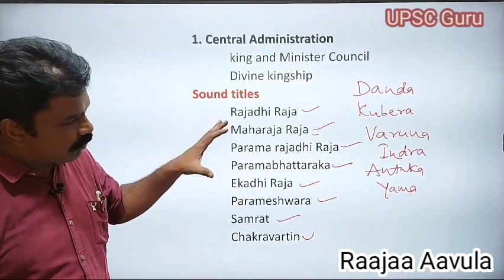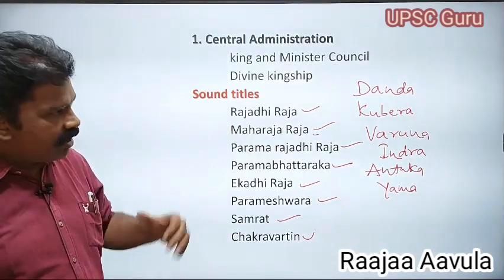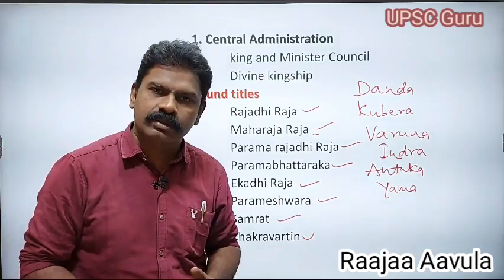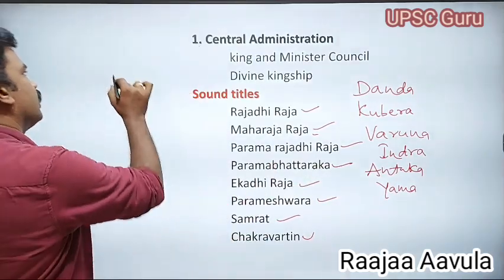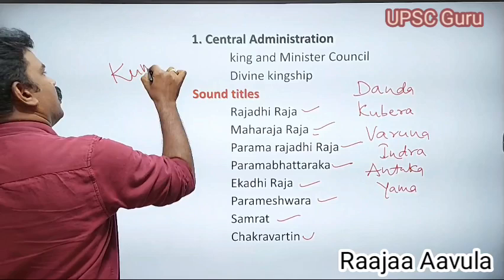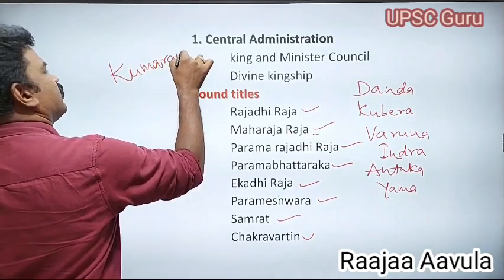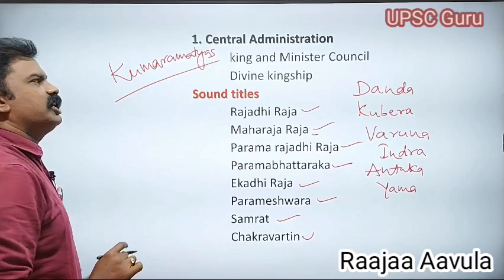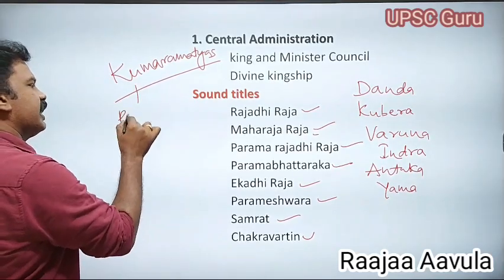So the Gupta kings would appoint all the governors. They had the right to appoint governors to the provinces, called Kumaramatyas. That means these Kumaramatyas were the provincial heads.